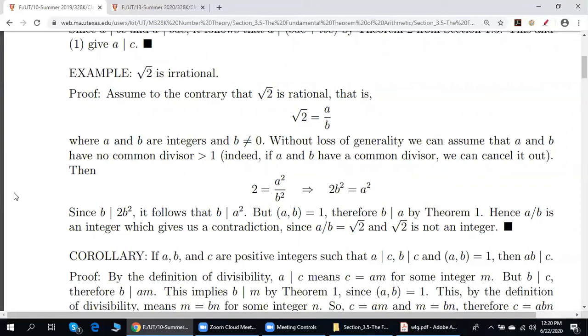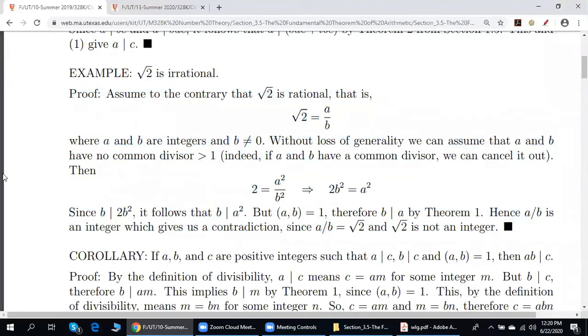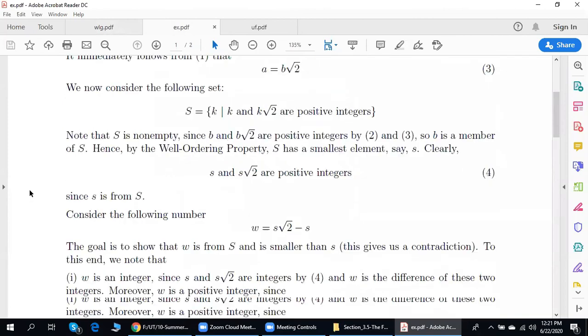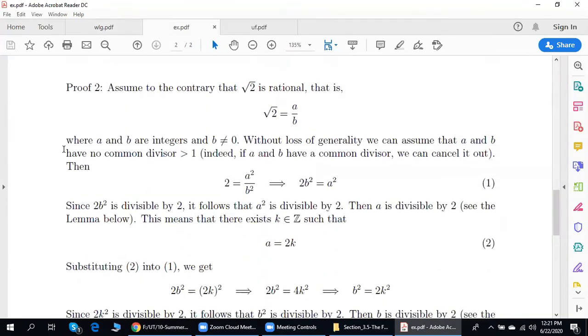I give proof 2, this will be proof 3. I give proof 2 in order to help you appreciate this relatively short proof even better. So guys, if you Google irrationality square root of 2, in most sources, the default proof is this proof. Let us go over it.